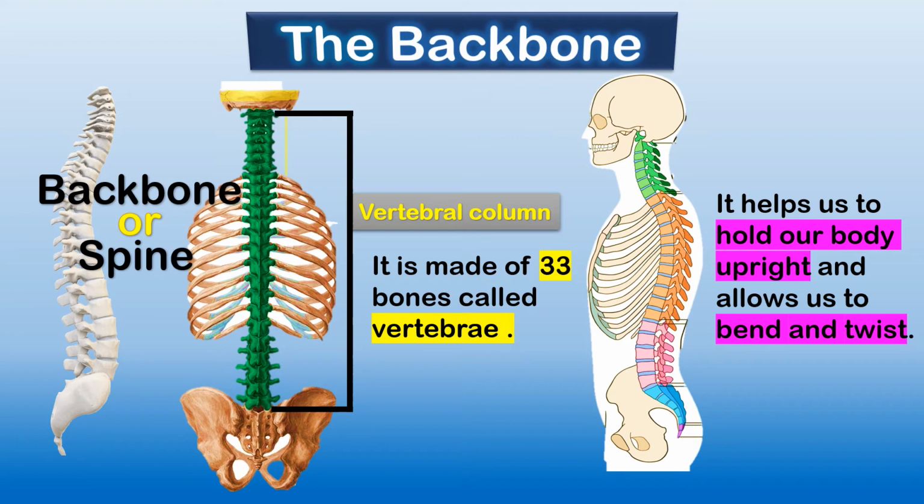So, the backbone is a very important part of the skeleton system because it protects our spinal cord, which I'll be telling you later on. Other than this, it helps our body to hold upright, and it allows us to bend and twist.